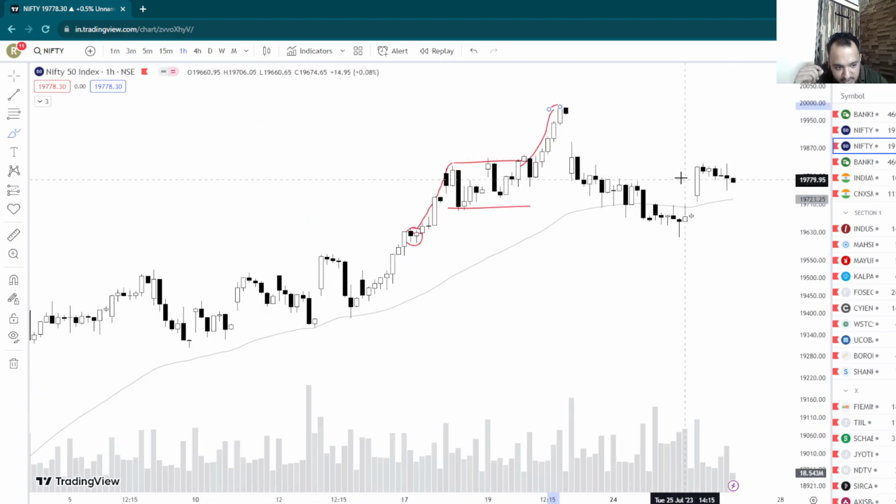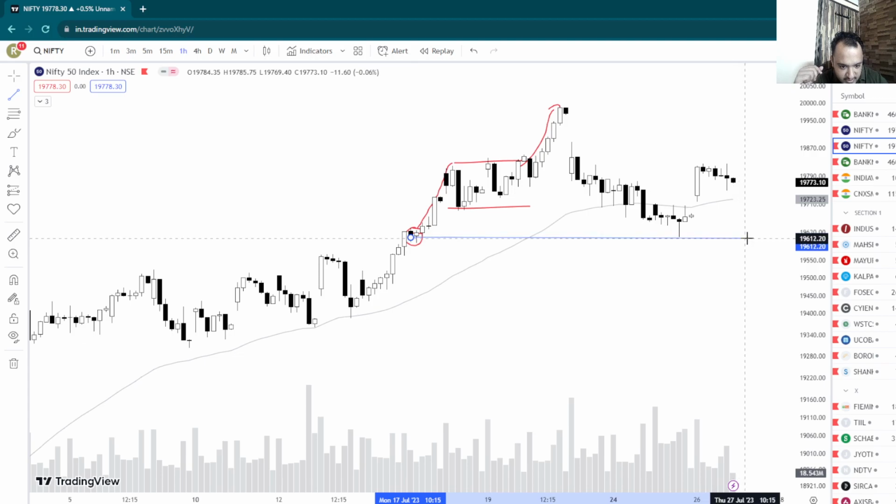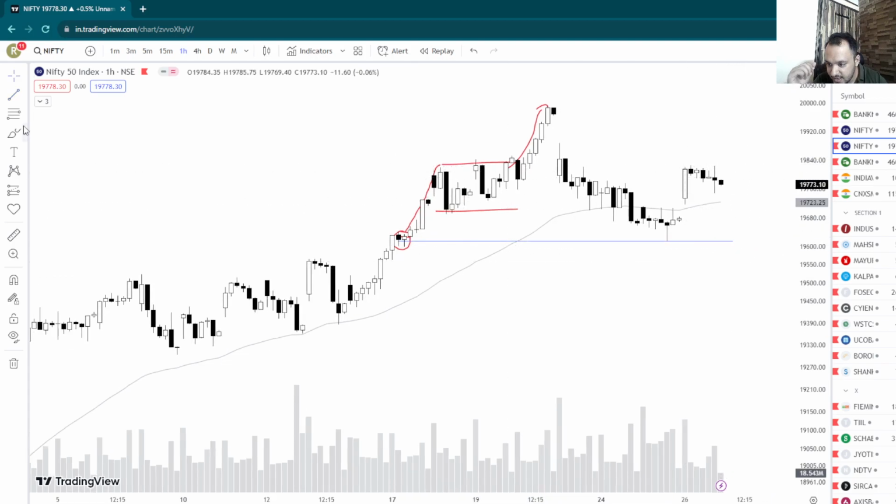So what is the move for Nifty now? Obviously we have got the lower end of our range, which is this part, right? This part is the lower end of the range, and this supply is actually the highest part of the range, all right? Because see this big gap right here, this is a major down move, all right?